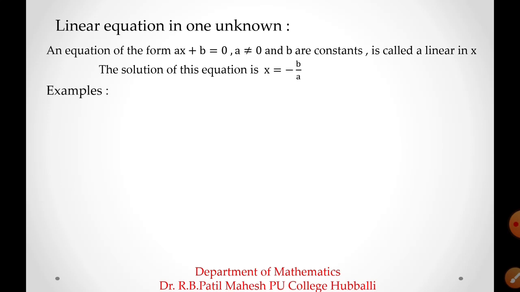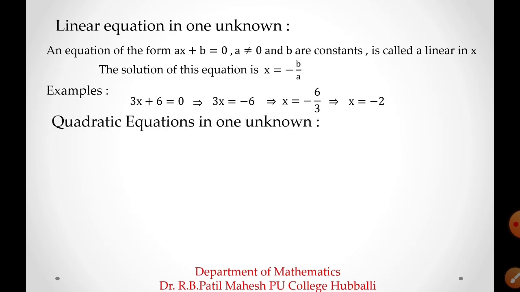Example for a linear equation in one unknown: 3x plus 6 equal to 0. If I solve this equation, these are the steps. Taking plus 6 to the right side, 3x is equal to minus 6. Taking that 3 to the right hand side, x is equal to minus 6 upon 3, so x is equal to minus 2. The equation 3x plus 6 equal to 0 is a linear equation in one unknown, and the value of x for this equation is minus 2.